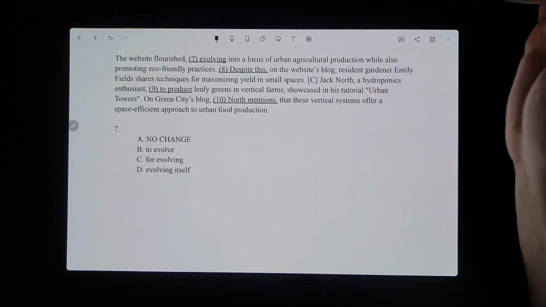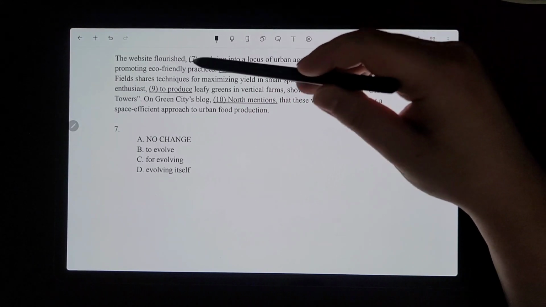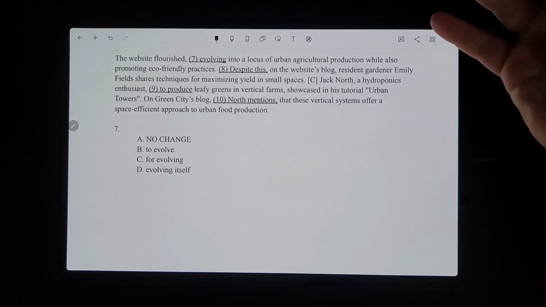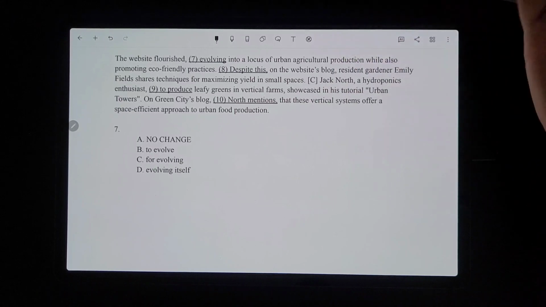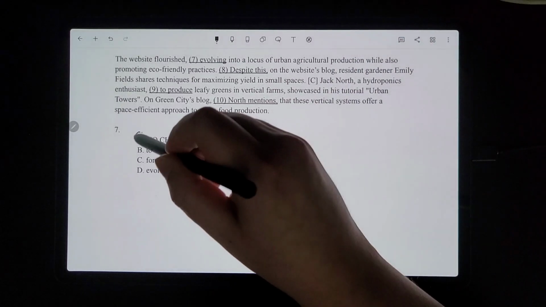And one of the situations where that can happen is when you have a verb-ing modifier following that comma, like we have right here. So that would be the reasoning for why this is grammatically correct and why A should be the correct answer. No change.